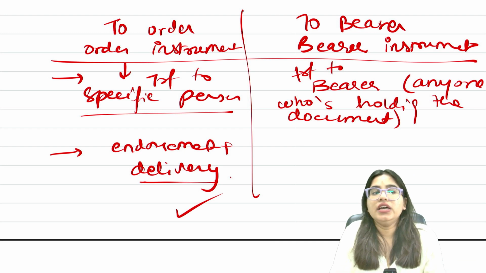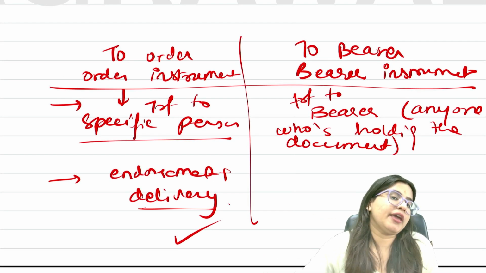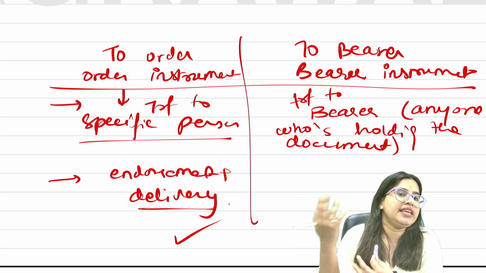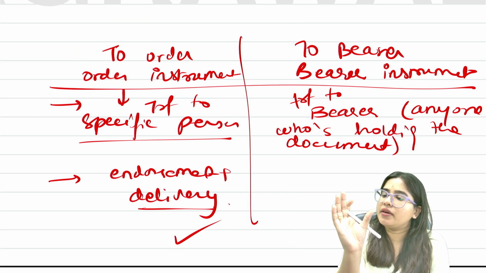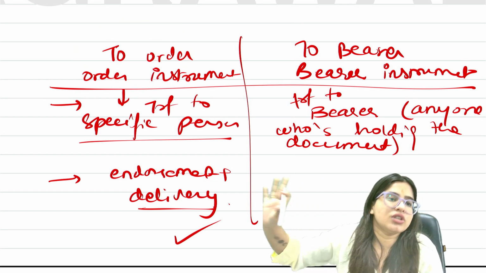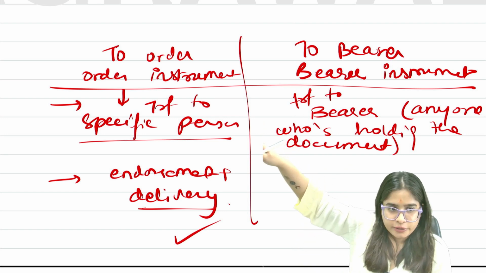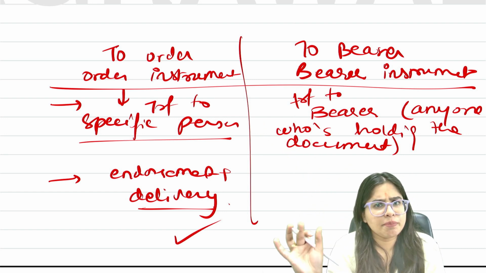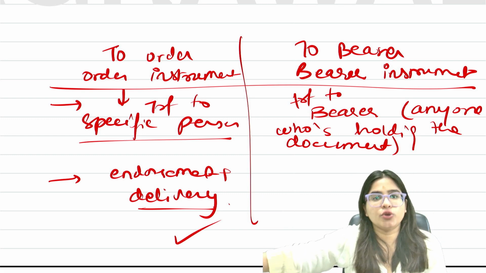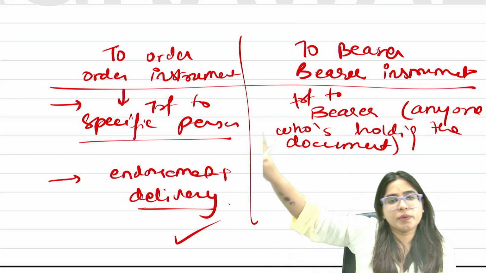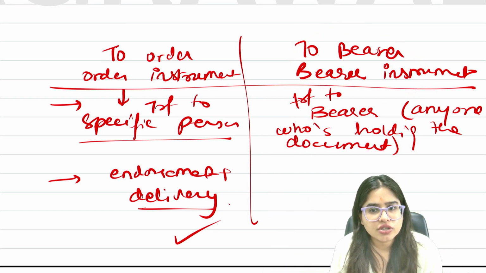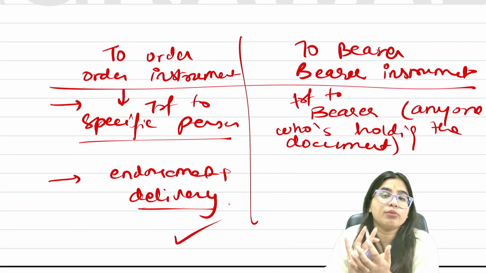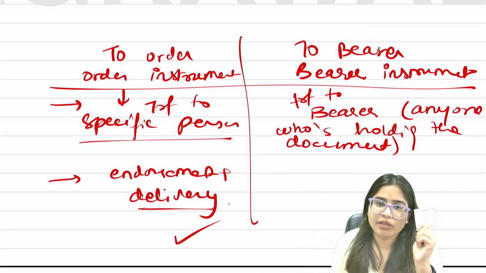What do you mean by payable to order and payable to bearer? Guys, in any negotiable instrument, when you write payable to order, you write the name of a specific person, like pay to Rajnikant. When you mention the name of a specific person, that give only Rajnikant 500 rupees, that is an order instrument. What do you mean by bearer instrument? Where no one's name is mentioned, anyone who's bearing that document, who's holding that document, can claim the money.